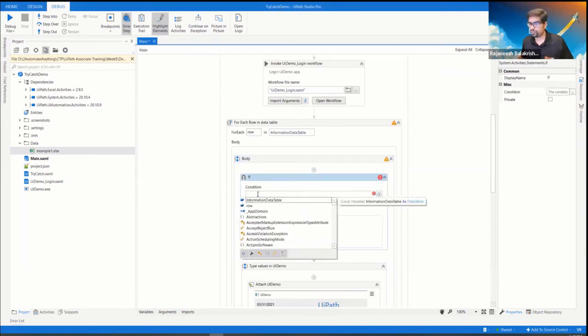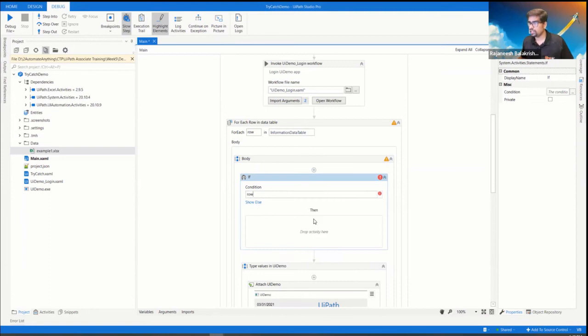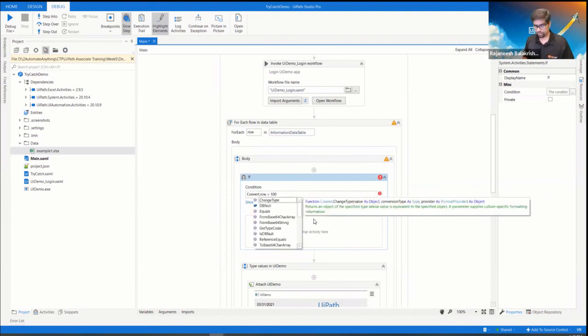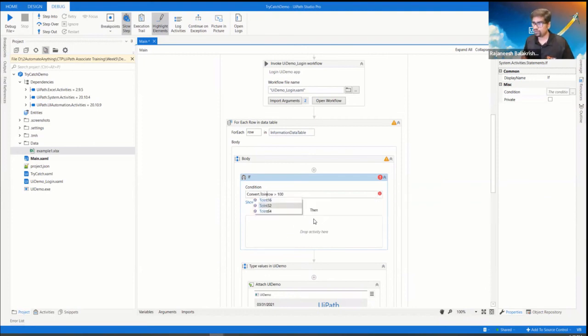So you just create a condition within the type into. If row greater than 100, so it's not a specific row, right? It is a specific column name, which is the first row, first column, right? Row of the first column. We need to convert that into an integer, Convert.ToInt32, and this row of the first column, which is the cash in, is a string we need to convert.